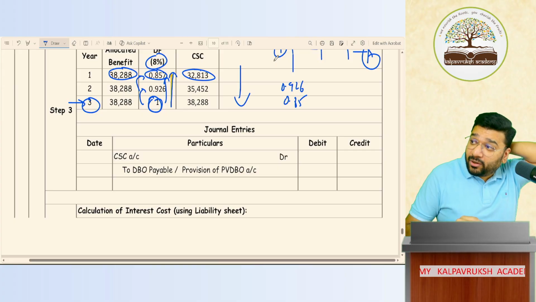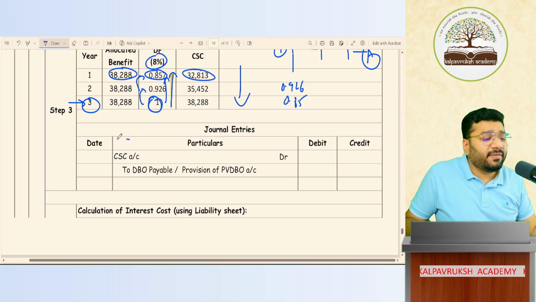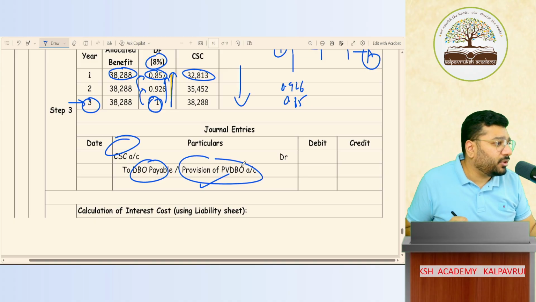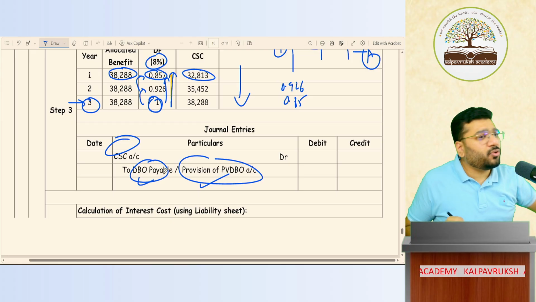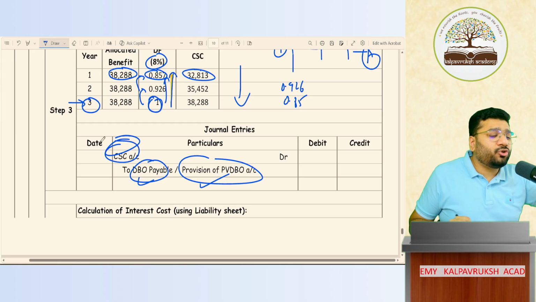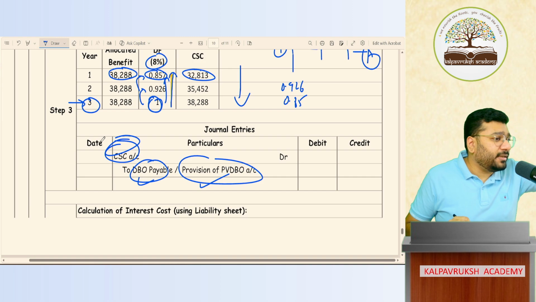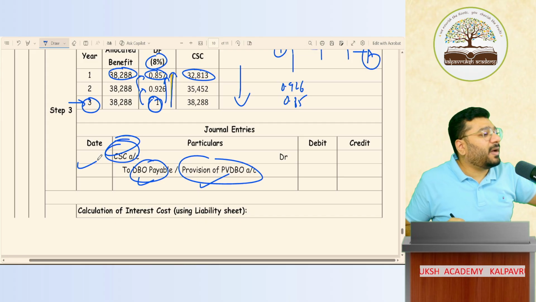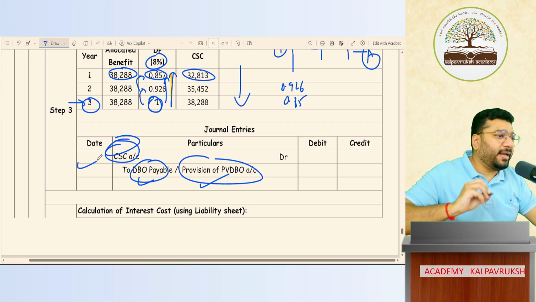Okay, what is the journal entry for current service cost? Current service cost to DBO payable or provision for PVDBO. This is the most famous language. Okay, not okay? At times they use this also, so I gave both. This current service cost should be transferred to employee benefit at the end of the year. In fact, this is also passed at the end of the year only. The same entry is passed for transferring to employee benefit also, on the same date.